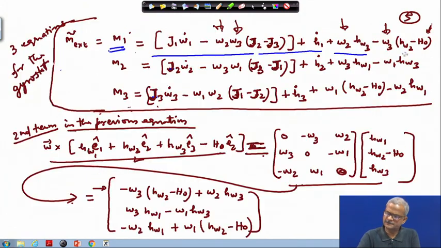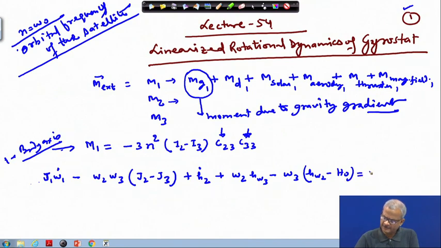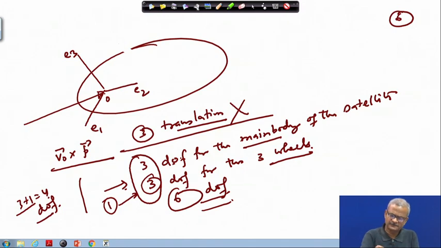This is what is here, HW2 minus H0, and we write M1 on the right hand side. Instead of writing M1, the gravity gradient term I will pick up from this place and write here.